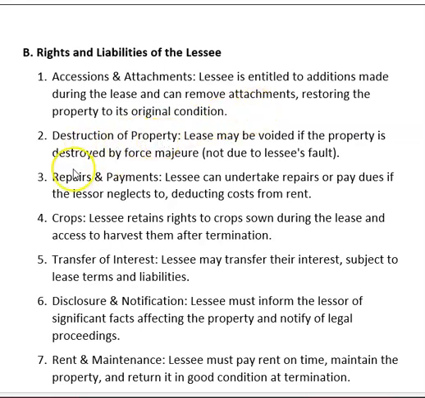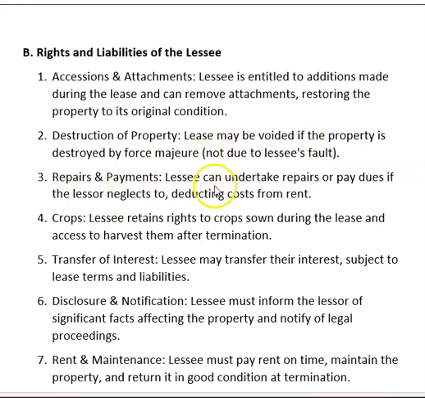Destruction of property: the lease may be voided if the property is destroyed by force majeure, not due to lessee's fault. If due to force majeure some loss happens to the property, then the lease may be voided.